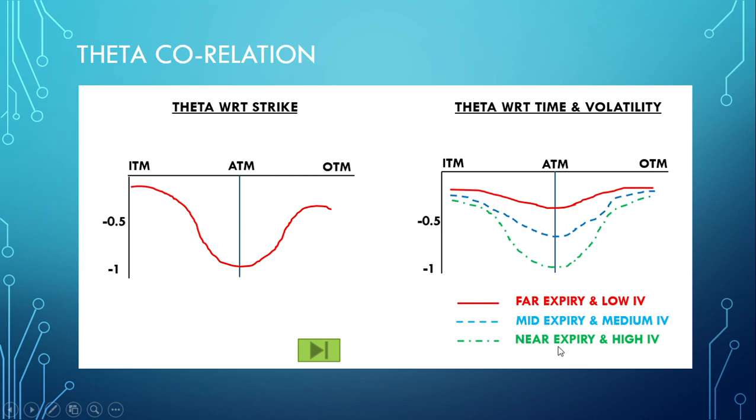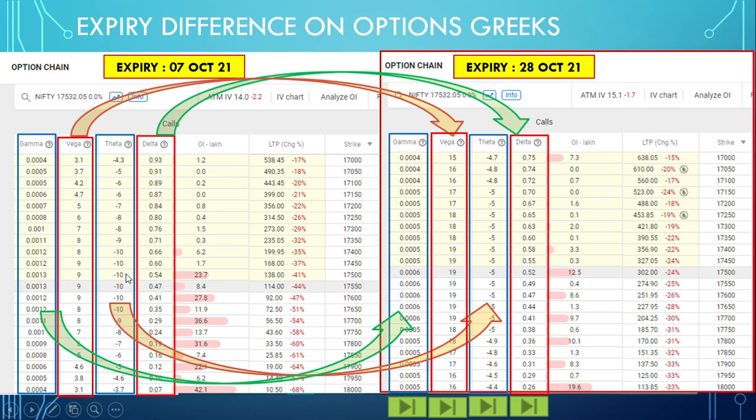Whereas near expiry, and if the volatility is high, the theta dips more and becomes more negative, and thus reduces the option premium. Again you can see the same thing which I have already mentioned. Near expiry theta is higher than far expiry.